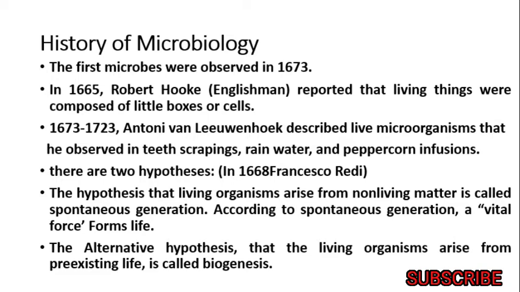In a single definition, we can say that the history of microbiology is divided into two eras. The first is known as the discovery era, the second as the transition period. The discovery era is how the microscopic world was discovered. Roger Bacon in 1267 developed a lens for the first time. Janssen and Janssen developed a crude type of microscope, and Galileo Galilei, as you all know, prepared a microscope in 1610.